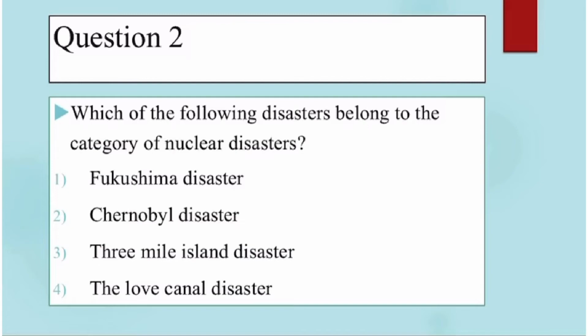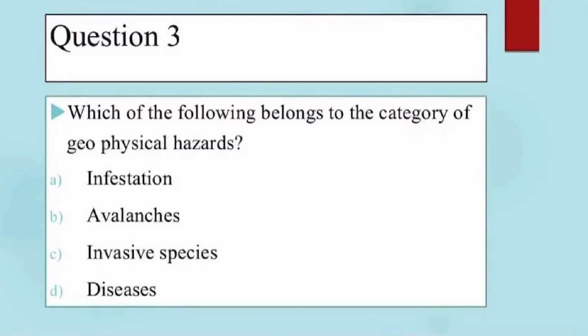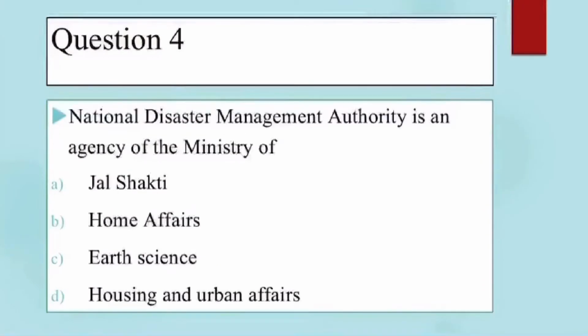We look at the options here. Option A is the right answer. Third question, which of the following belongs to the category of geophysical hazards? From the given options, avalanche is an example for geophysical hazard. Option B is the right answer. Fourth question, National Disaster Management Authority is an agency of the Ministry of. This comes under Home Affairs. So B is the right option.